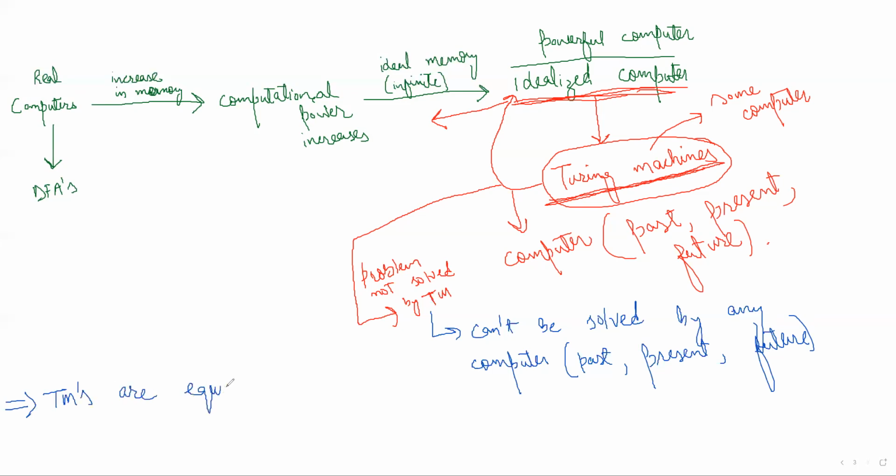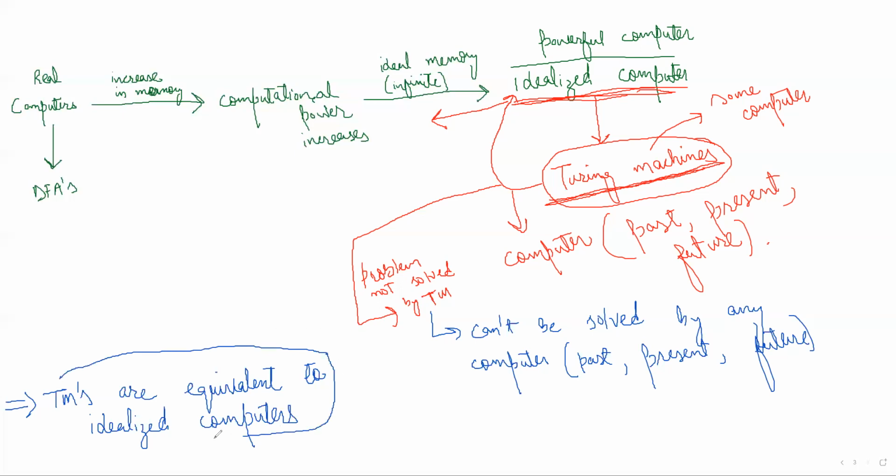So what I am saying here is that Turing machines are equivalent to idealized computers. So this is my claim that Turing machines are equivalent to idealized computers. This is our claim, but we have to prove it. Okay, so how will we prove this particular claim that Turing machines are equivalent to idealized computers?